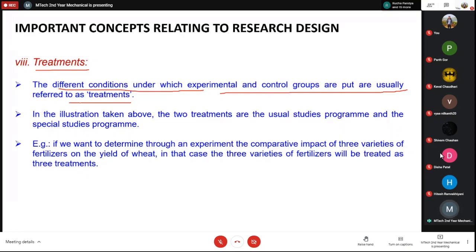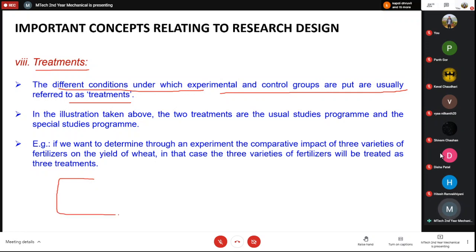So, let us take another example. If you want to determine through an experiment the comparative impact of three varieties of fertilizers on the yield of wheat, in this case, the three variants of fertilizer will be treated as three treatments. Okay, so what does it mean?